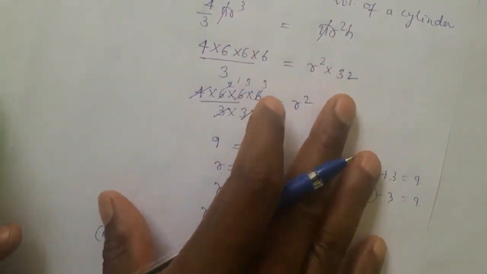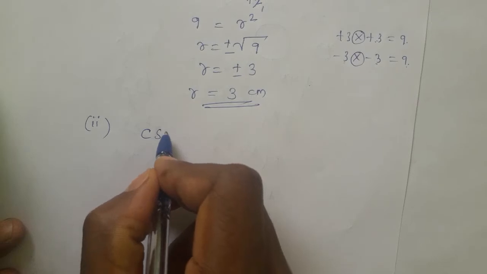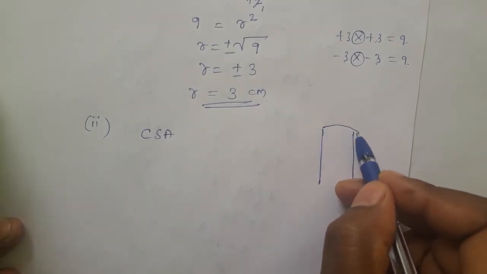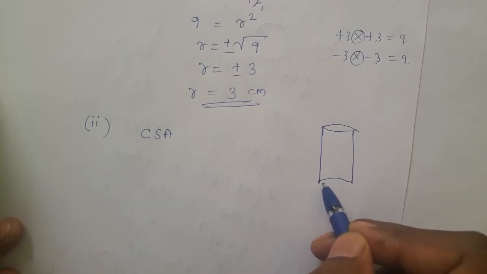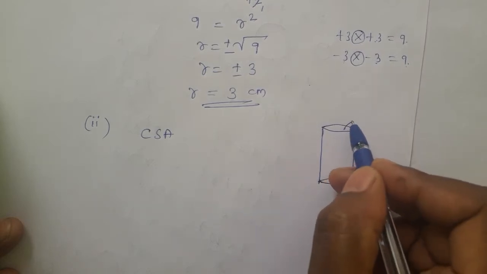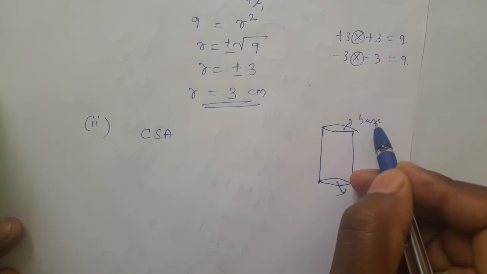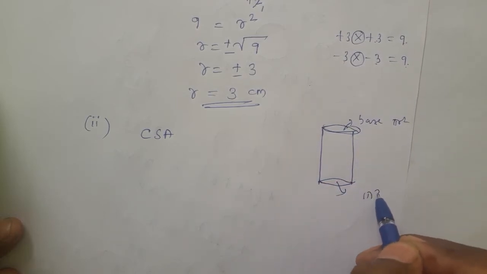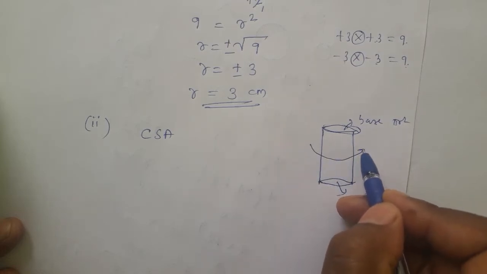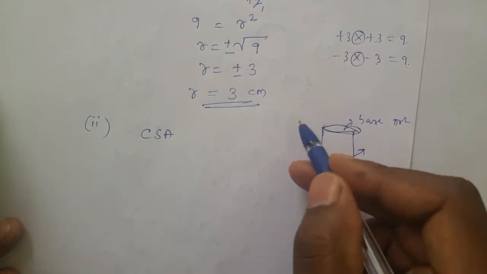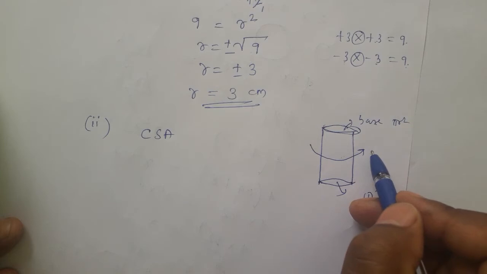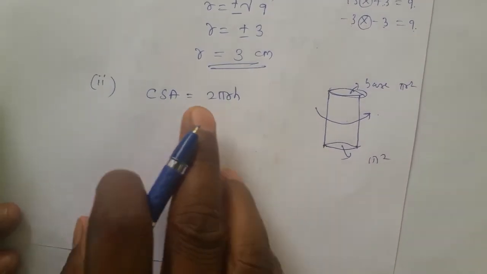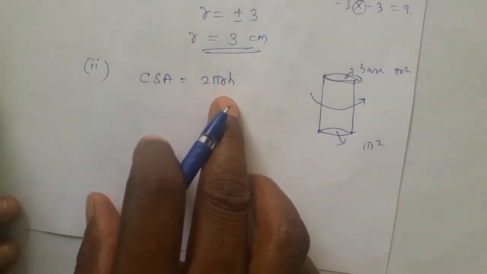Now the curved surface area of the cylinder. Which is the curved surface area of the cylinder? The rolling part. See this up and down, what is that? These two are called bases. This base is in the form of a circle, so we use pi r square here. But curved surface area is this rolling part around the cylinder. To find it we use the 2 pi r h formula.